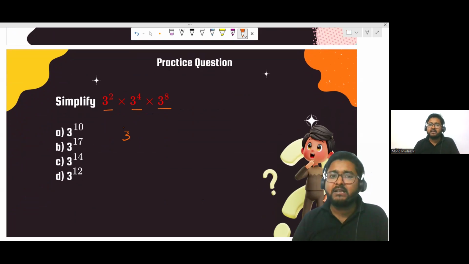Almost all of you have given the correct answer. Just add their powers, 2 plus 4 plus 8. So what will you get? 3 to the power 14. Simple. So option C was the correct answer.